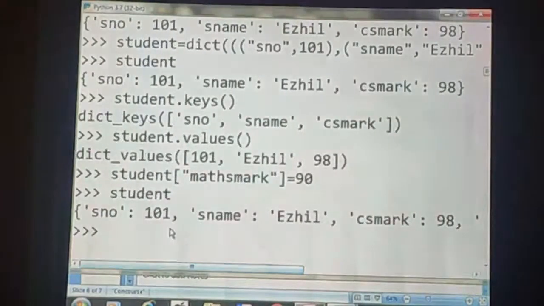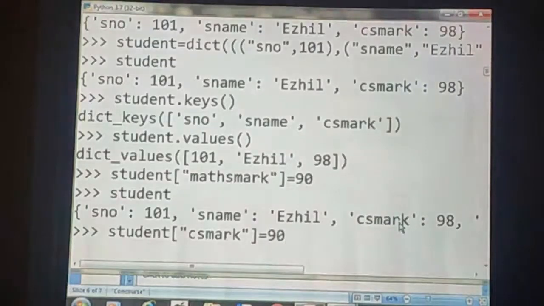Suppose we try to add a new key value pair, but we are using the same key, what will happen? For example, student of CS mark. Actually, this key already exists in the dictionary student. But suppose we try to add this key again to this dictionary. What will happen? Instead of adding this key to the dictionary, it will update the value of the key CS mark. So let us see.